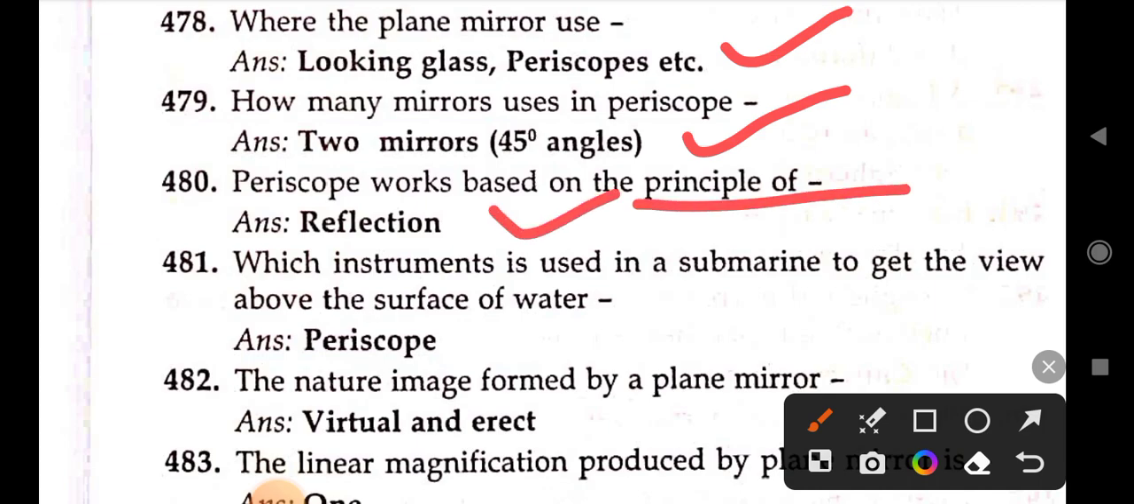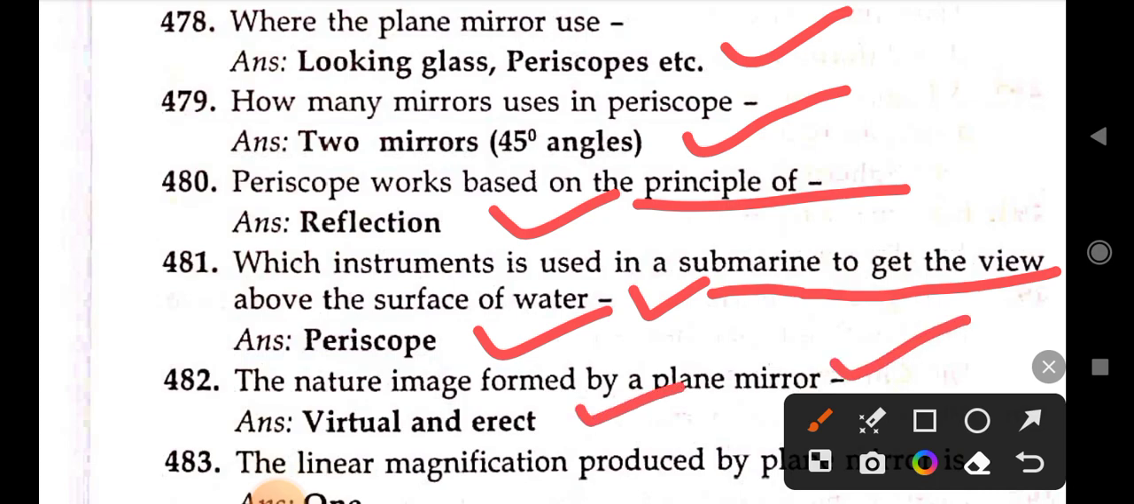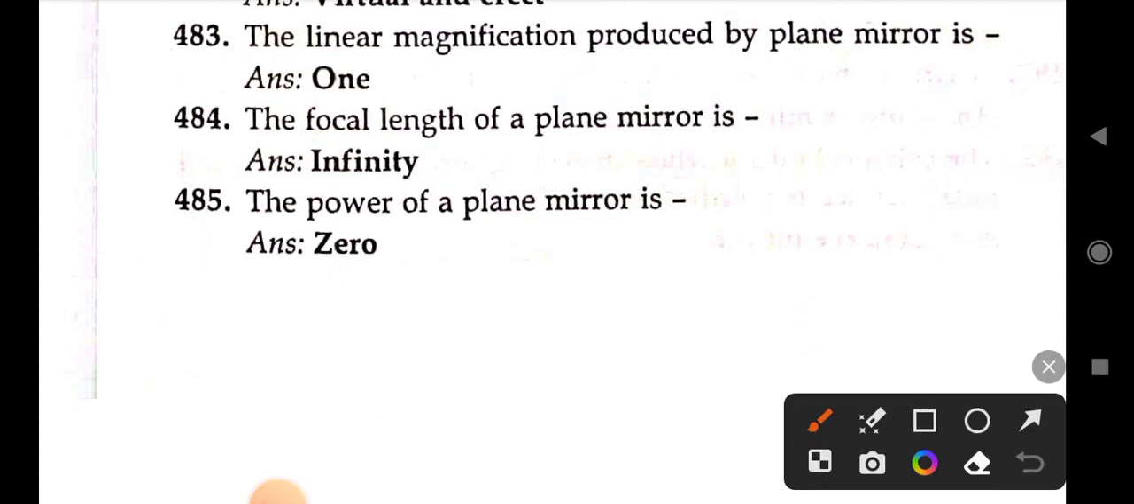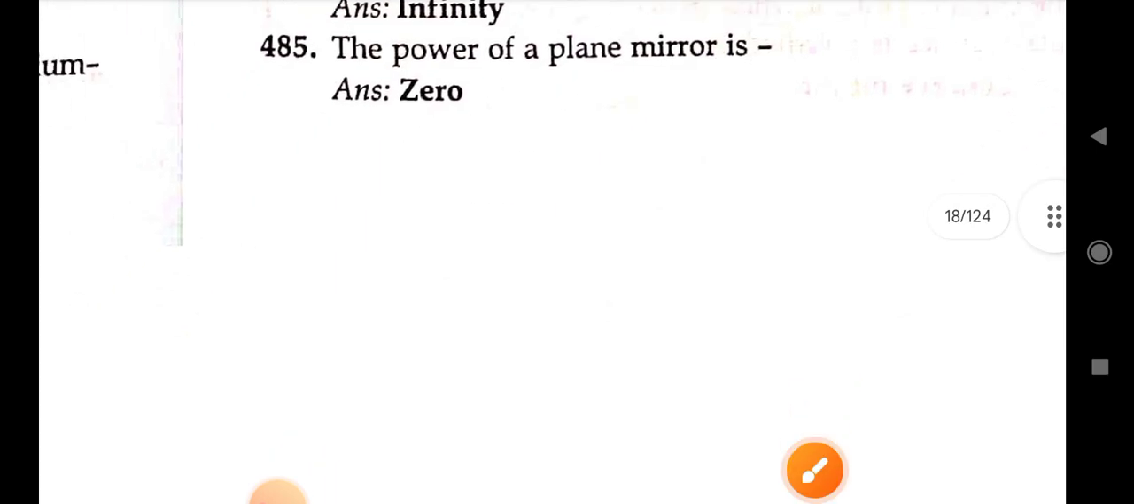Next, which instrument is used in a submarine to get a view above the surface of water? Right answer is periscope. Next, the nature of the image formed by a plane mirror. Right answer is virtual and erect. Next, the linear magnification produced by a plane mirror is 1. The focal length of a plane mirror is infinity. Next, the power of a plane mirror is 0.